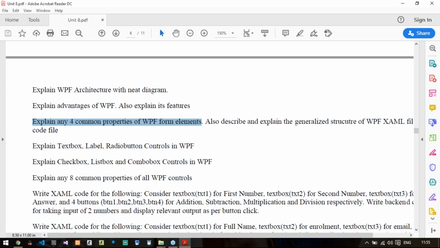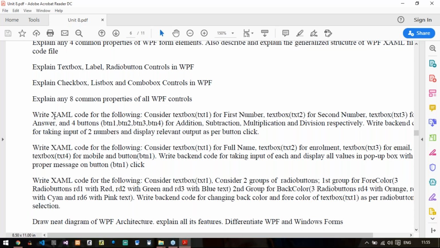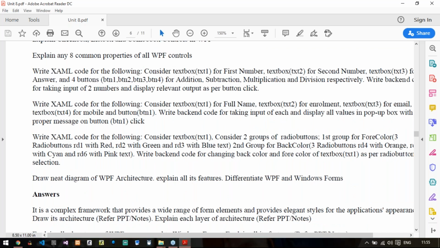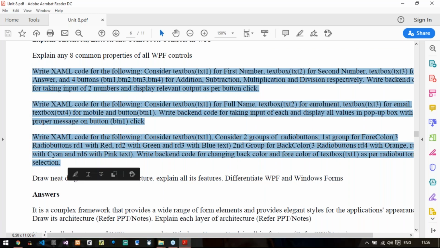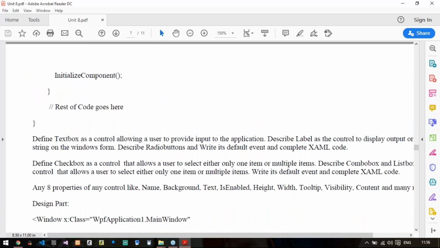Then explain text box, label and radio button controls in WPF. Explain checkbox, list box and combo box controls in WPF. So that's it. Again, some programs are there that we already discussed during these sessions of WPF. So already it is available in your PPT as well as in this PDF. So you can just go through this and it will be easy for you to learn.